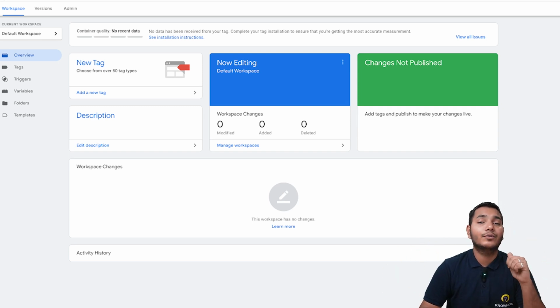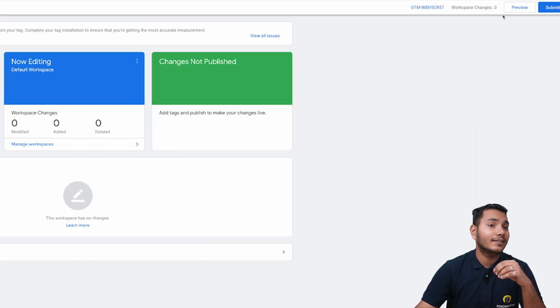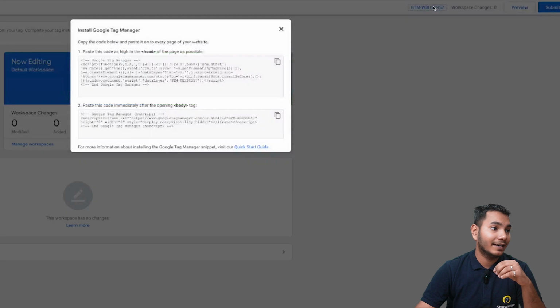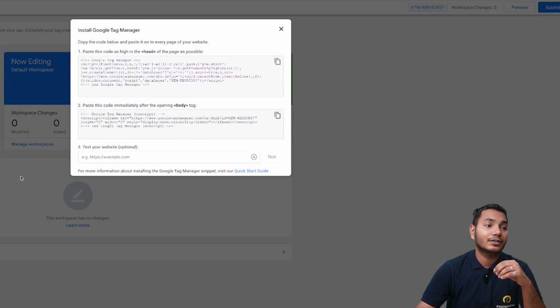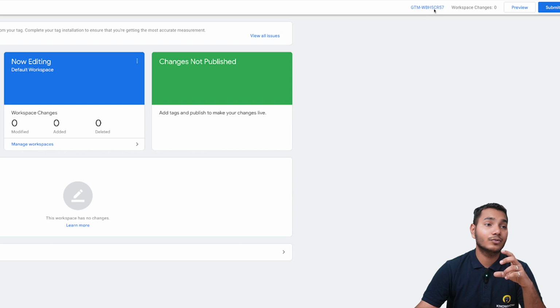As I said, if you have a custom coded website, then you will provide these two codes, right? If I click on this, I'll have two codes, and we have to paste these two codes on the head of every page and on the body of every page, right? Now we will use this GTM ID for connecting our Google Tag Manager first to our website, right?